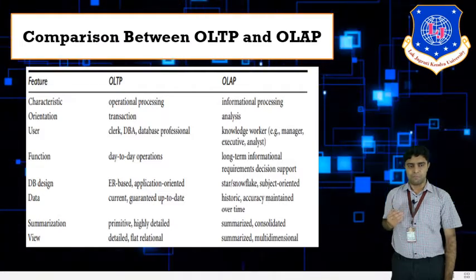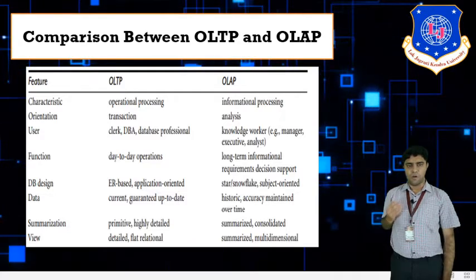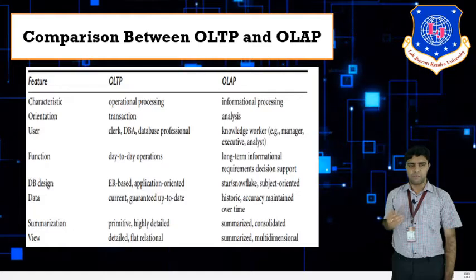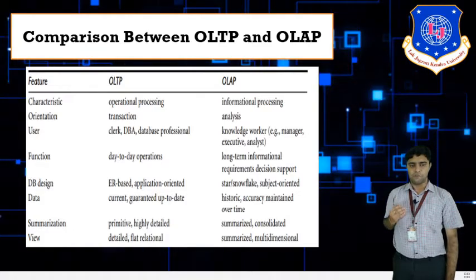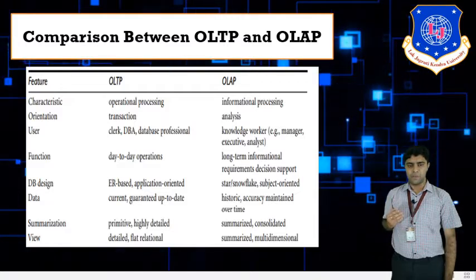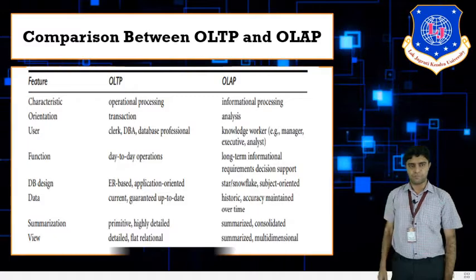Summarization: in OLTP, data is primitive and highly detailed, and in online analytical processing, summarized and consolidated data is used. In view, OLTP uses detailed flat relational views, whereas in OLAP, summarized and multidimensional data is used.